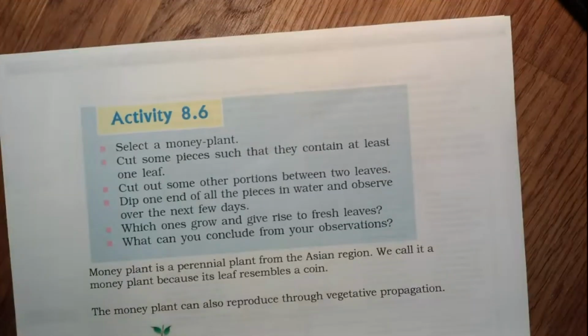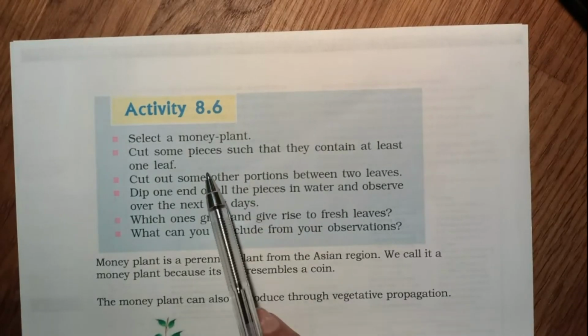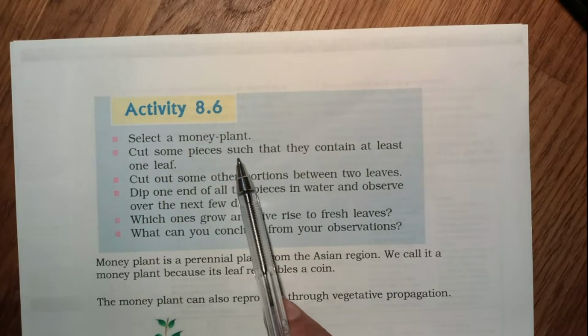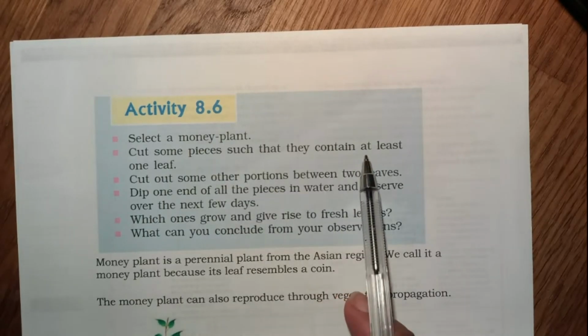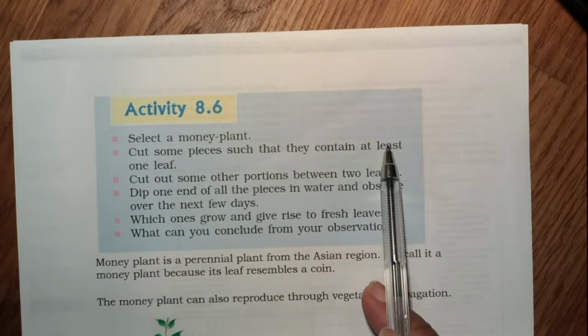And there's another activity the book wants you to do, a very interesting activity. You must all have seen a money plant. So they want you to take money plant pieces in such a way that they contain at least one leaf. Okay, why? Because that leaf will carry on photosynthesis and it will produce food.